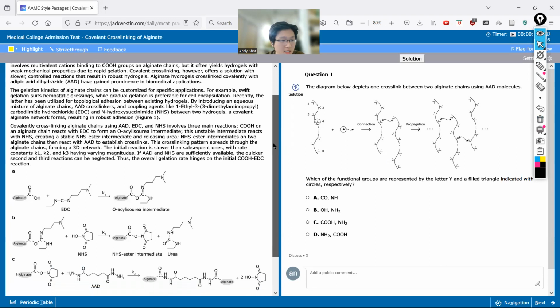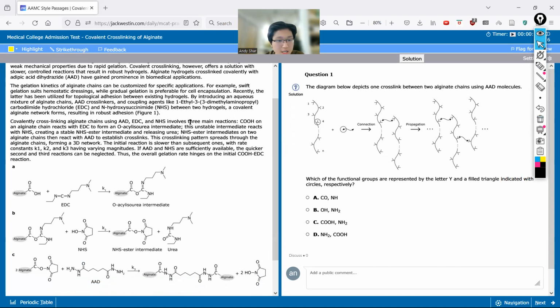Okay, so covalently cross-linking alginate chains using AAD, EDC, and NHS involves three main reactions. Okay, this seems important. So COOH, the carboxylic acid group on the alginate chain, reacts with EDC to form some type of urea intermediate. And then this intermediate reacts with NHS, creating a stable NHS ester intermediate and releasing urea. And then this goes on to react with two more alginate chains to establish crosslinks. This cross-linking pattern spreads, forming a 3D network, and the initial reaction is slower than subsequent ones, with rate constants K1, K2, K3 having various magnitudes.